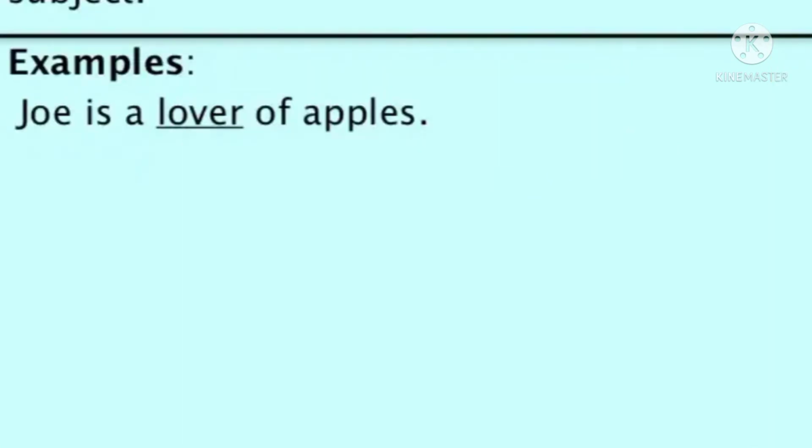Here, the sentence you see, Joe is a lover of apples. Joe is. After that, if there is no word, the sentence is incomplete. But here there is lover. Lover comes just after the linking verb, but it tells about the subject, Joe. Okay, who is the lover of apples? You will get the answer, Joe. So this is related to the subject. So this is called subject complement. It is coming just after the linking verb is.